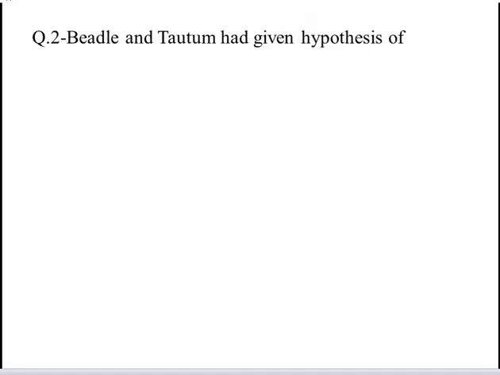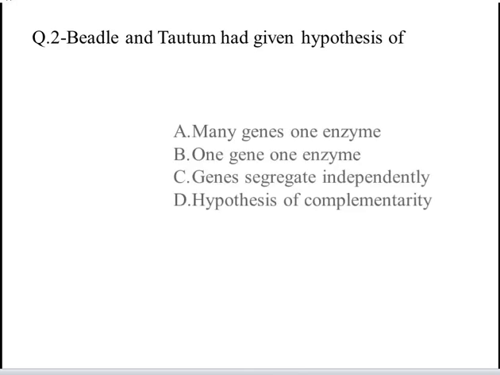The next question is, Beadle and Tatum had given hypothesis of. These are your four options. A, many genes, one enzyme. B, one gene, one enzyme. C, genes segregate independently. D, hypothesis of complementarity. Yes, the correct answer is B, that is one gene, one enzyme.